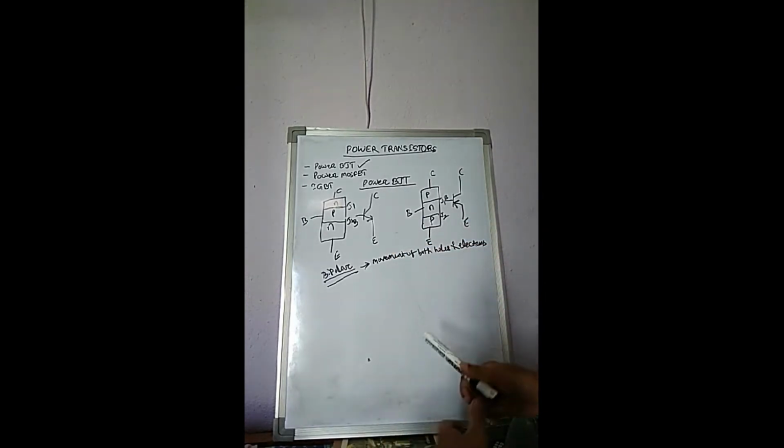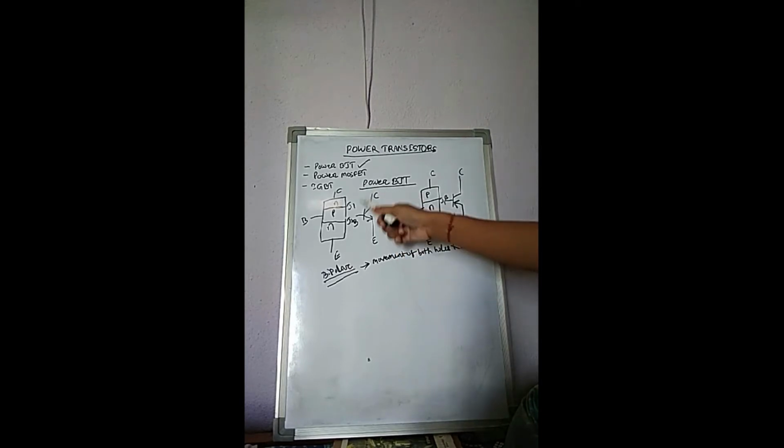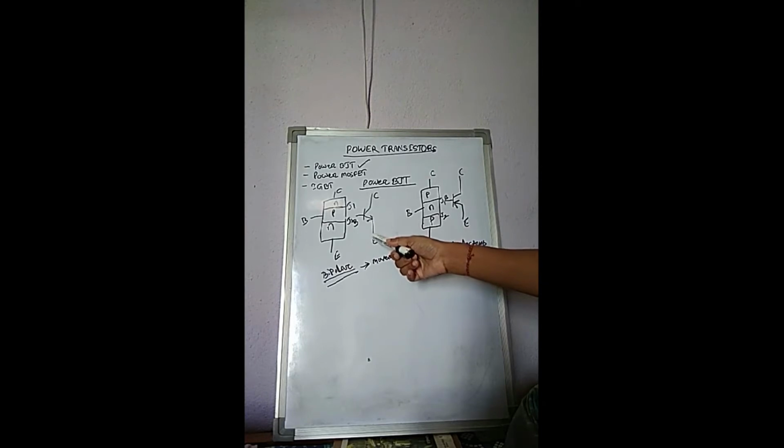This is the symbol diagram of the BJT representing the NPN transistor, and this is the symbolic representation for the PNP transistor. Collector, base, emitter. Here also collector, base, emitter, and the emitter terminal is represented by an arrowhead.